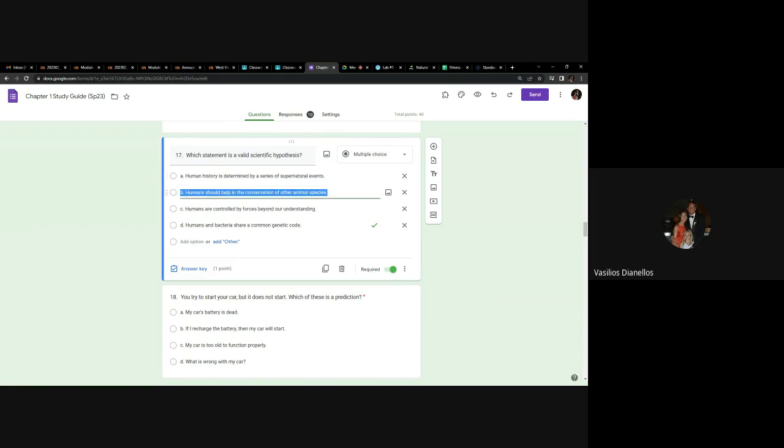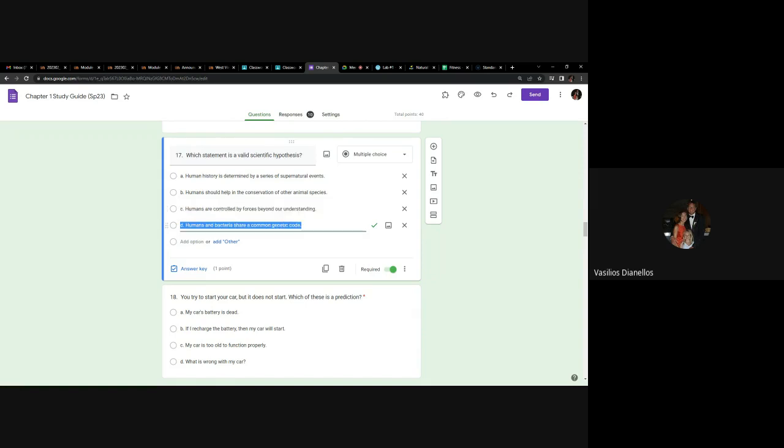Humans should help in the conservation of other animal species. I agree with that statement, but that's not a valid scientific hypothesis. How do you test that? What's the data, right? Moving forward, humans are controlled by forces beyond our understanding. This is basically like A, no, we can't test that scientifically. Therefore, that's not a valid scientific hypothesis.